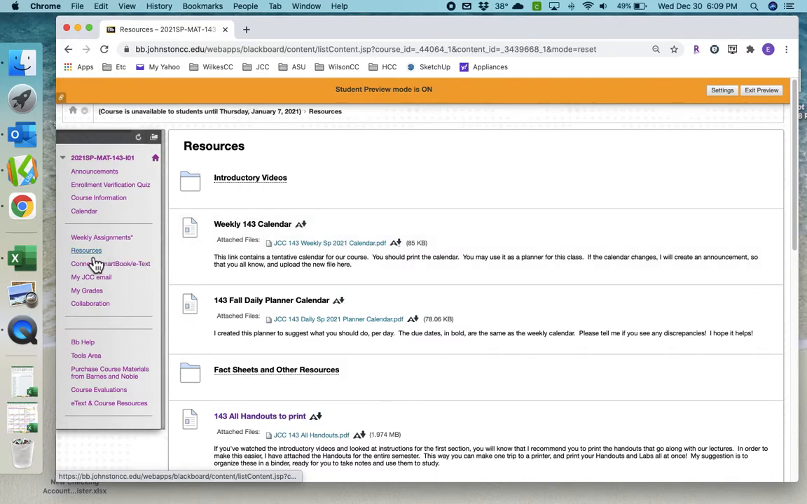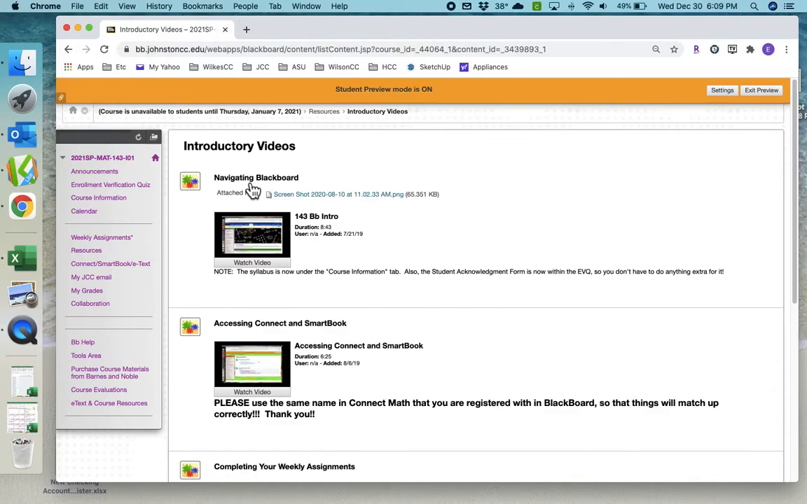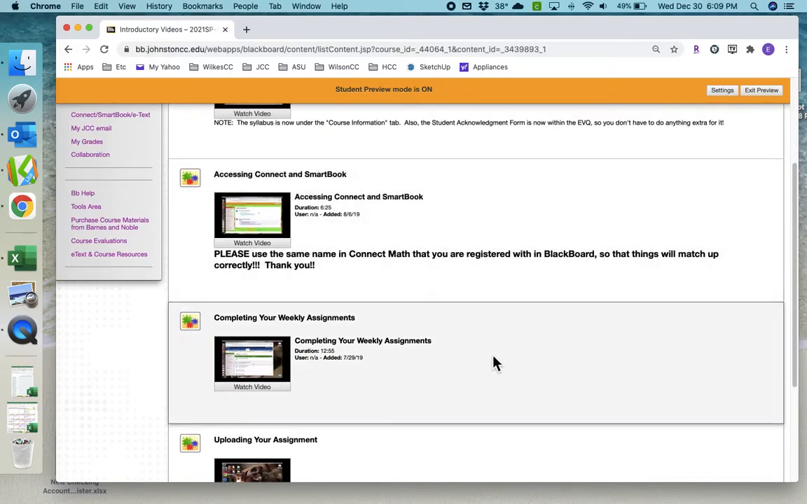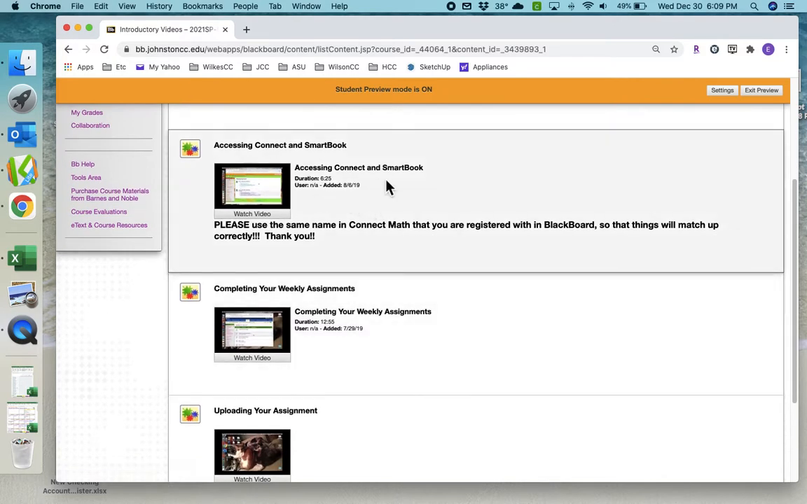Here under the Resources tab, this is just a bunch of stuff that you may need during the semester. The introductory videos are here, so I will put this first video right here. Then you've got accessing Connect and SmartBook, so this shows you how to get over to Connect and SmartBook and the fact that they are 2 different things. Some students don't figure that out the entire semester and get a 0 for 10% of their grade because you got to do the SmartBook too. Please.